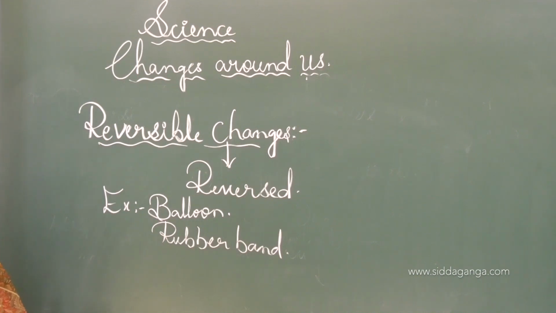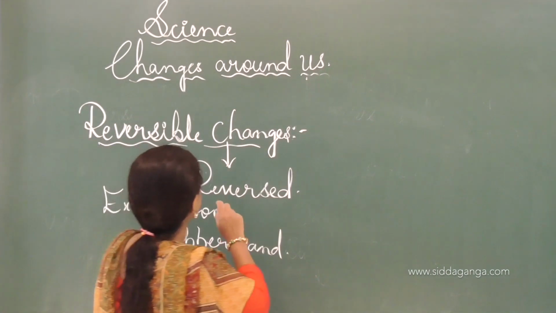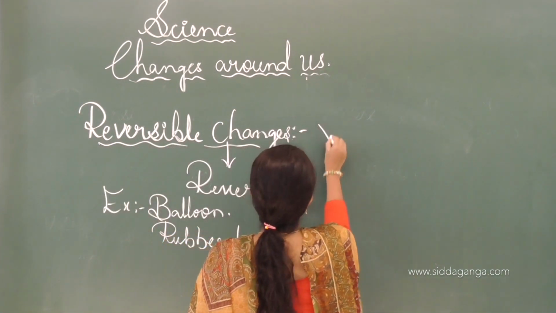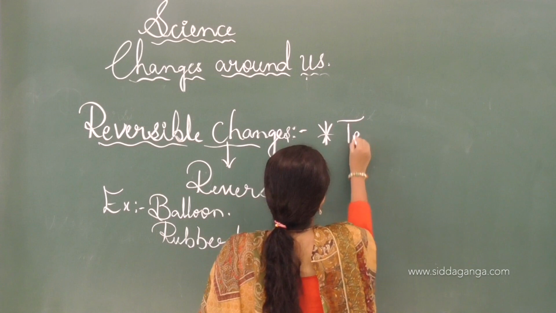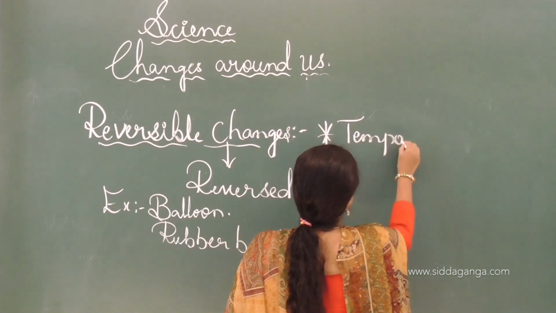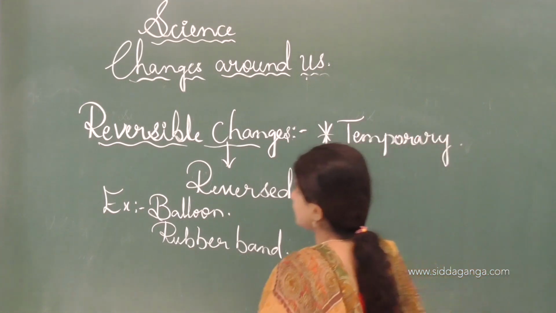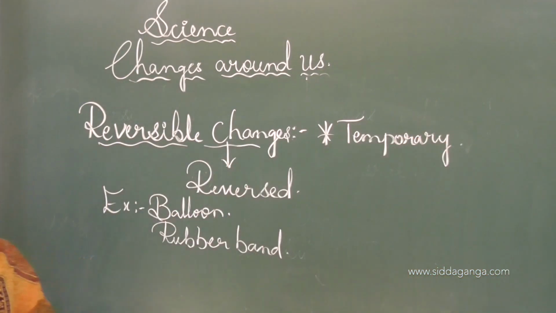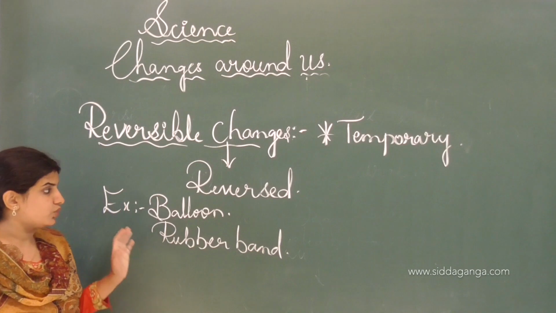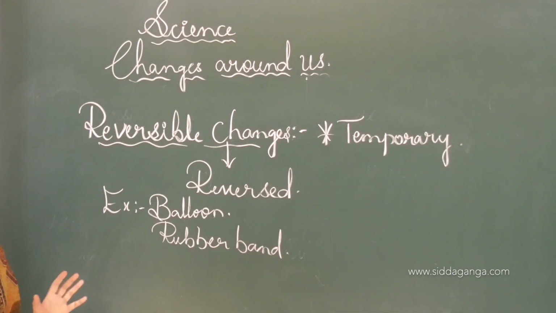And next one is the irreversible change. In other words, the reversible change is the temporary change. Once again I will tell you, reversible changes are those changes which can be reversed.